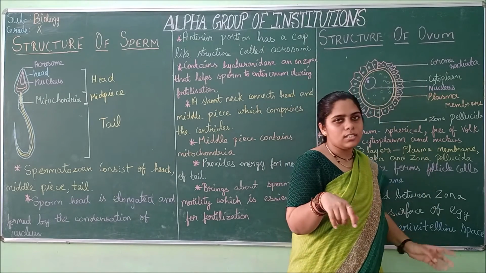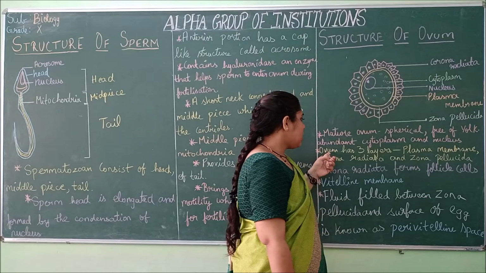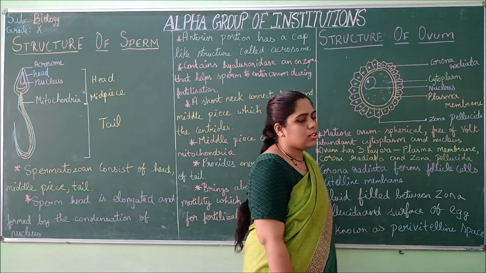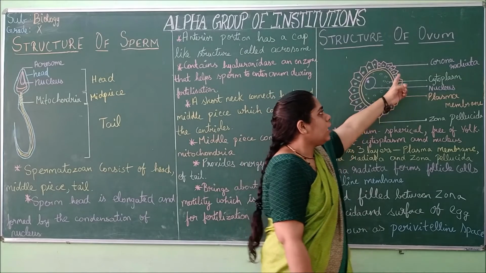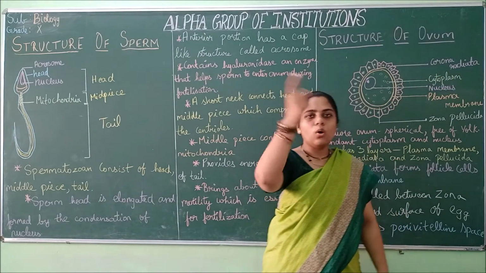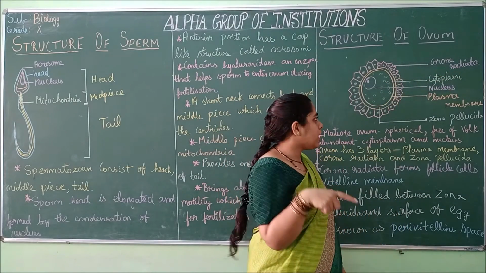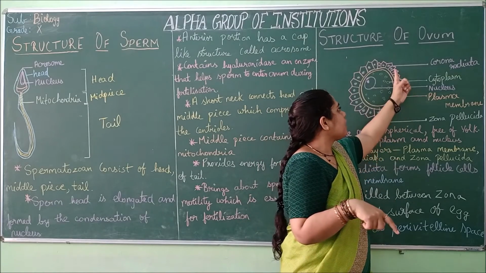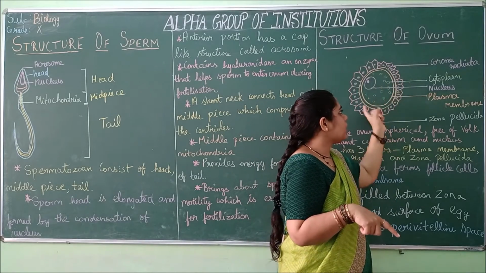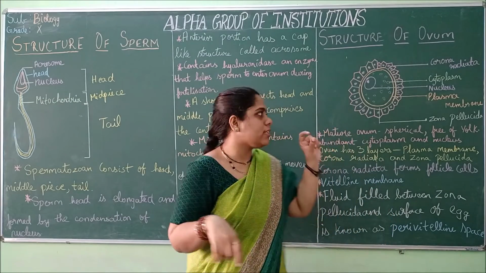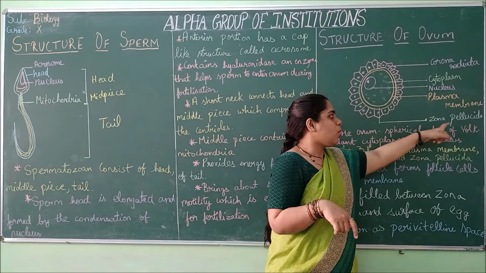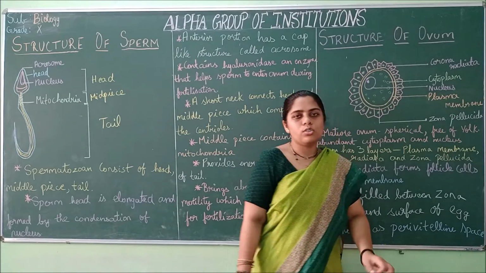The nucleus is present. This ovum has 3 layers. The ovum is covered by 3 layers. First is the corona radiata on the outer layer, and the plasma membrane is present. This plasma membrane is enclosed by the 3rd layer called zona pellucida.